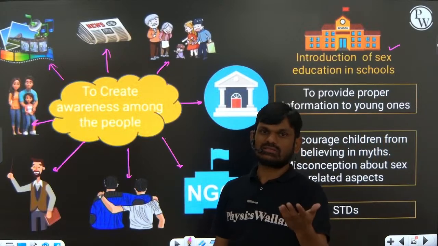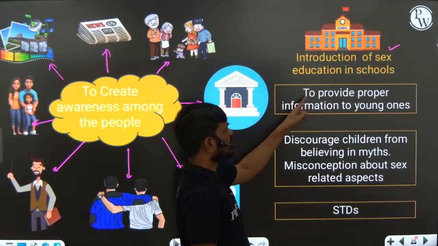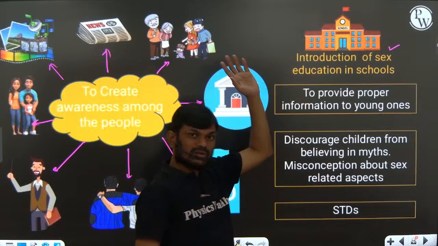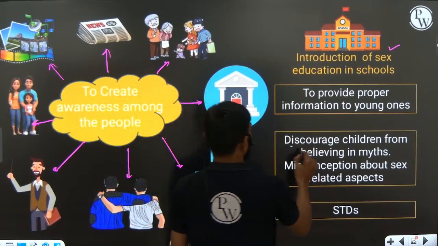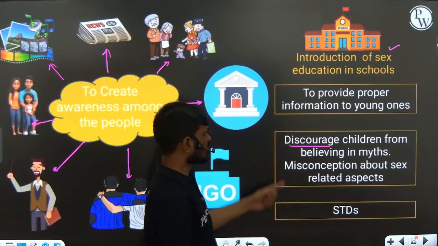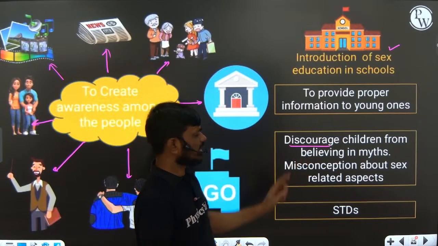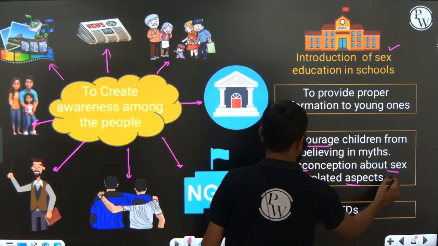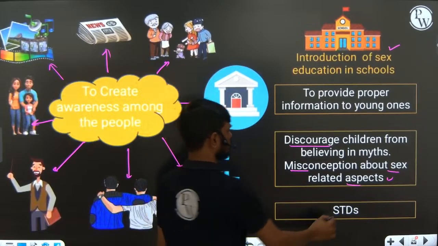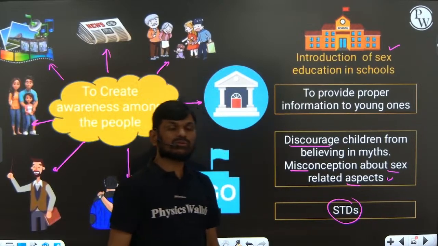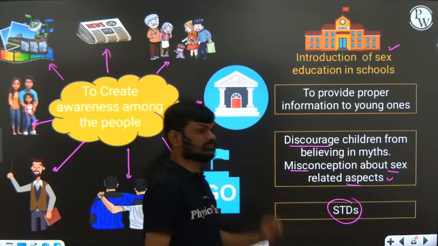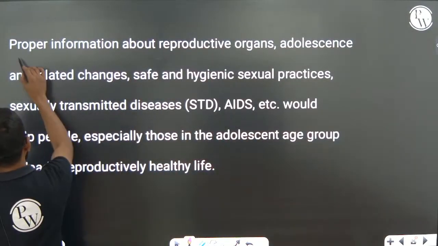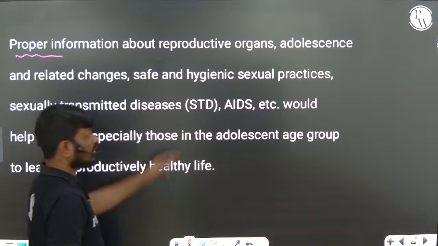By introducing sex education in school, it provides proper information to the young ones about reproduction and reproduction-related problems. And sex education helps the children to discourage believing the myths and misconceptions about sex-related aspects. It also provides correct information about sexually transmitted diseases, and proper information about reproductive organs.